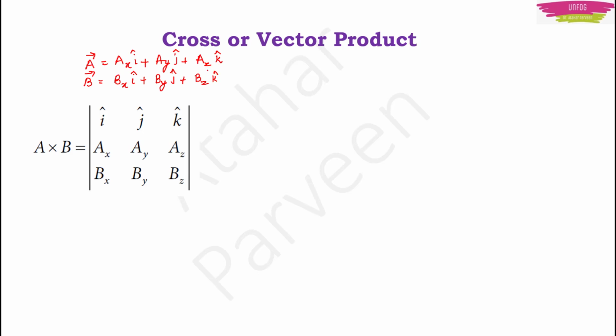We can also have the cross product of these two vectors as the determinant of the matrix whose first row is the unit vectors, second row is the first vector, and third row is the second vector. Now how to solve this determinant? It is very easy actually. First write the first term i here. Now multiply AyBz, then multiply ByAz and put a minus sign between them.